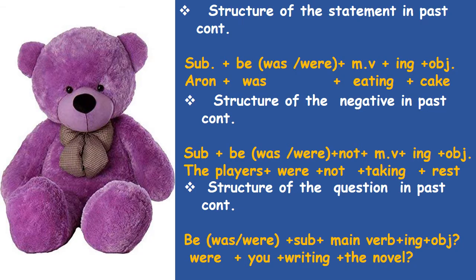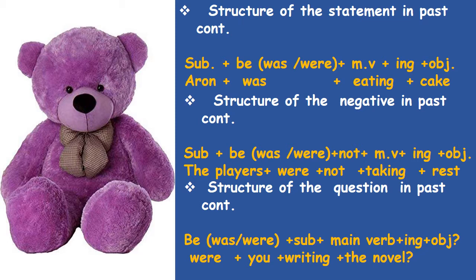Here we see the structure of the statement in past continuous tense, the structure of the negative sentence in past continuous tense, and the structure of the question in past continuous tense. Let's see the structure of the statement in past continuous tense. The structure is subject plus the be form verb was or were, was for singular, were for plural, plus main verb plus ing, plus object or adjective or adverb or complement.